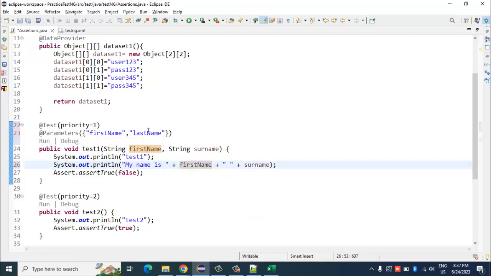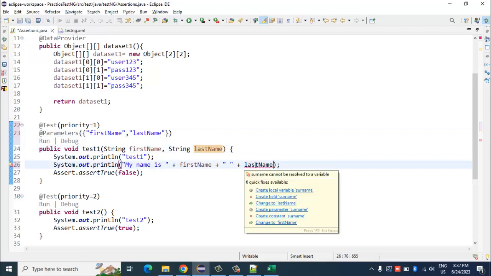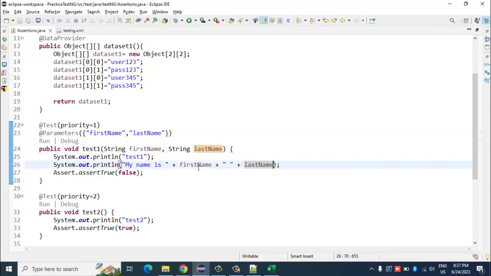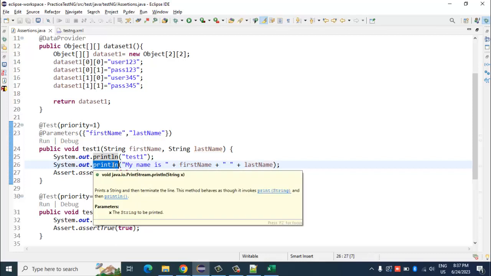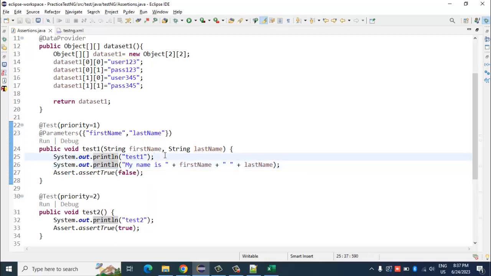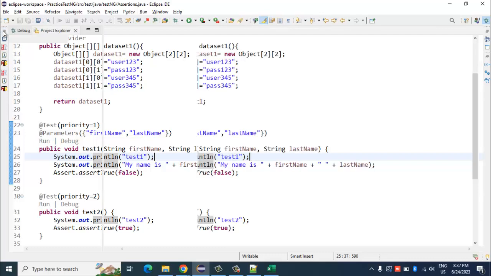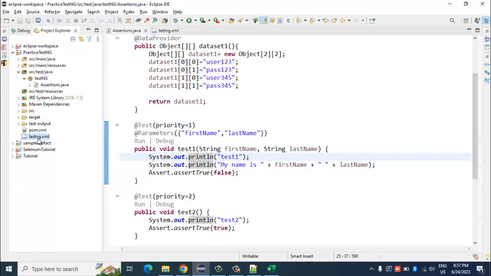And then the input parameter would be used inside the method to do whatever you want to do with that. So you can print it, or you can use it in some sendKeys method or whatever. Okay, so now let me execute this and show you.